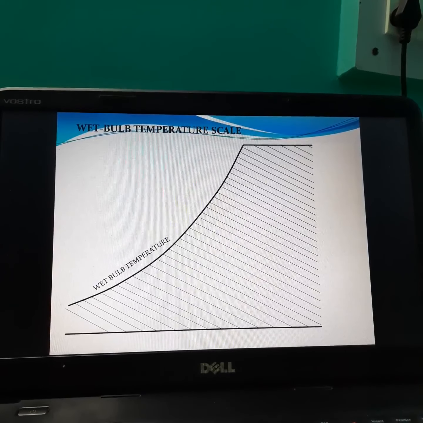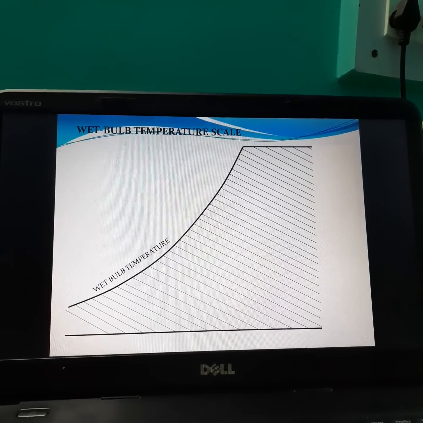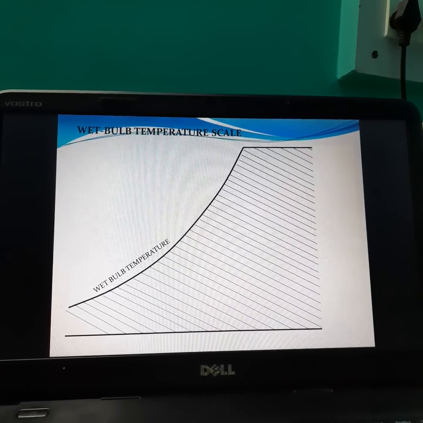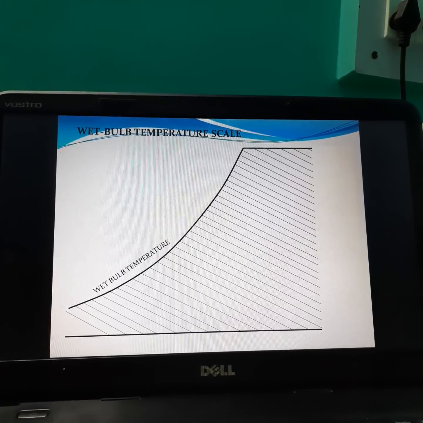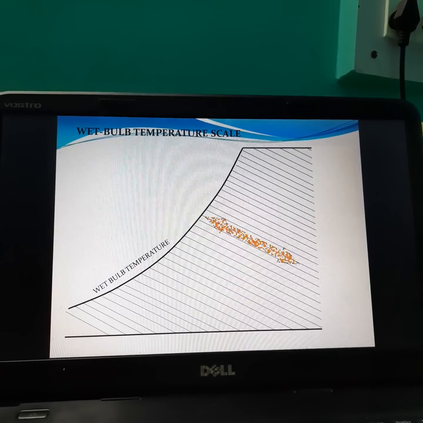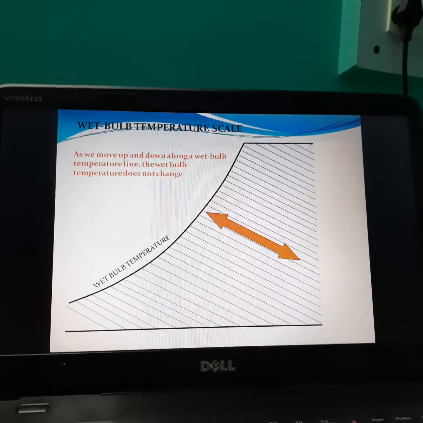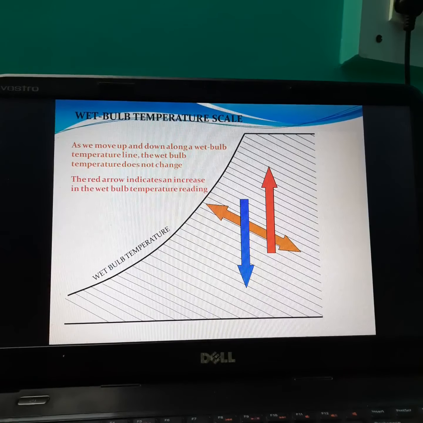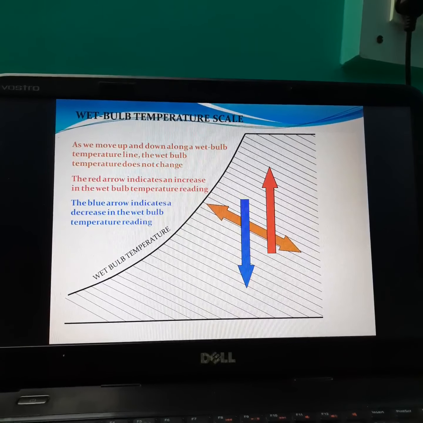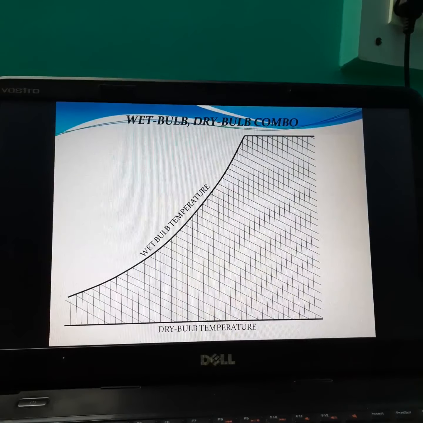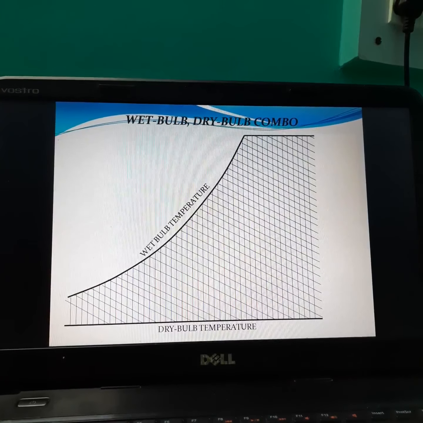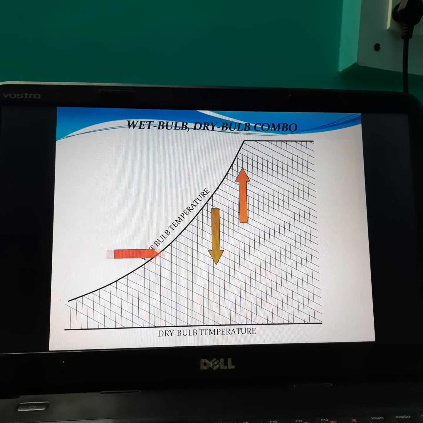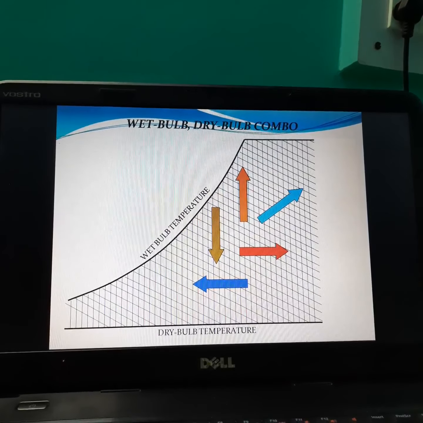These are the wet bulb temperature lines on the psychometric chart. These lines are also drawn by medium continuous line. All lines are parallel with each other but not equally spaced. The direction is inclined. When we move in the upward direction, temperature increases, and when we move in the downward direction, temperature decreases. Third, this is a combination of dry bulb temperature lines and wet bulb temperature lines simultaneously. Again, increasing and decreasing directions are shown.